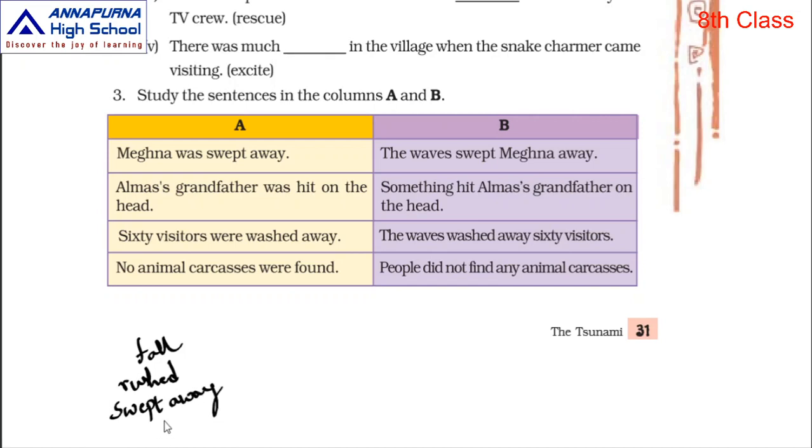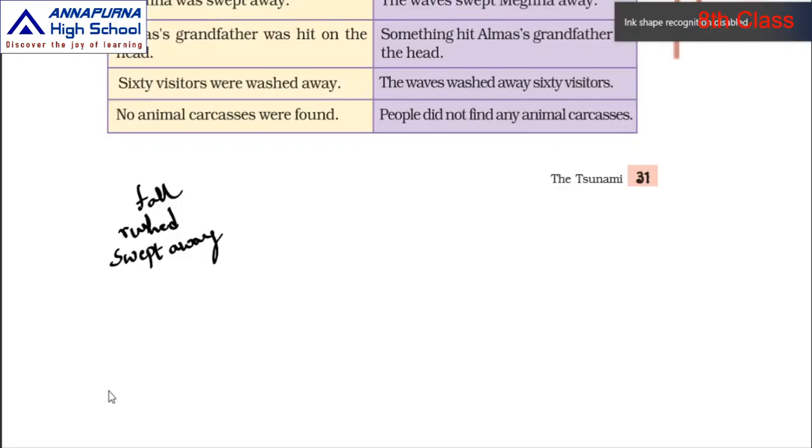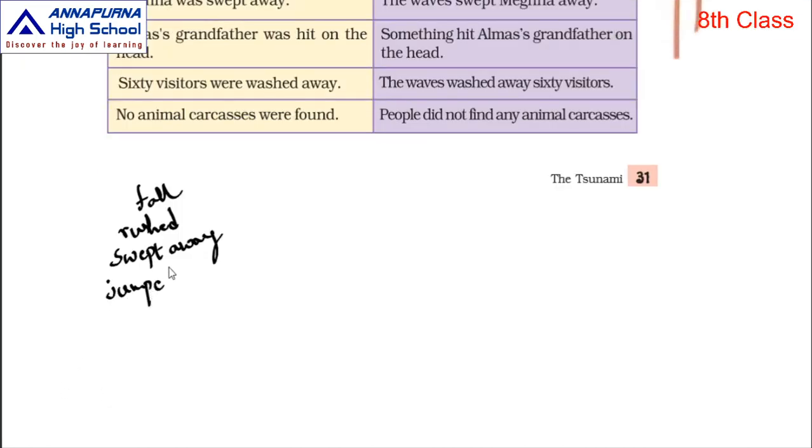Next, jumped into, J-U-M-P-E-D, jumped, I-N-T-O, into. Next, washed away, W-A-S-H-E-D, washed, A-W-A-Y, away.